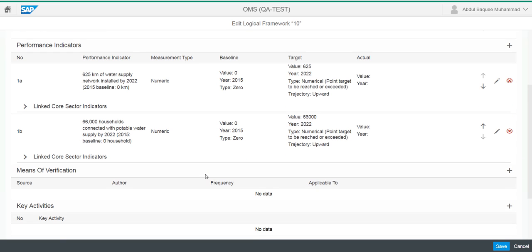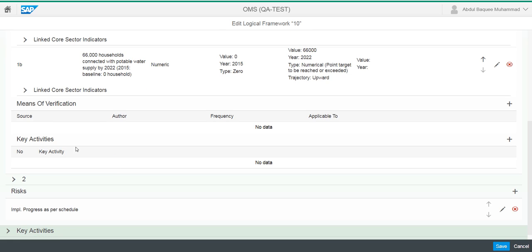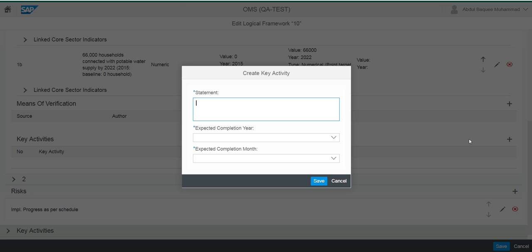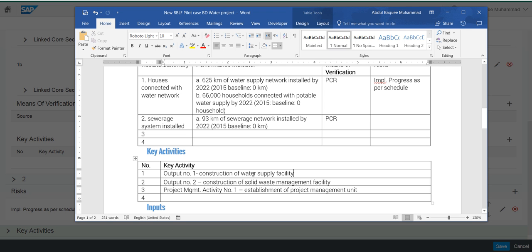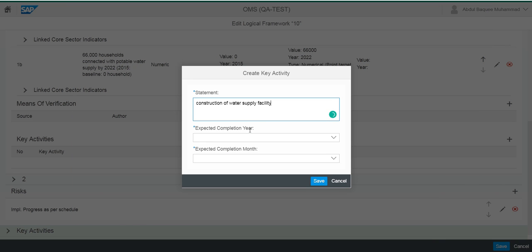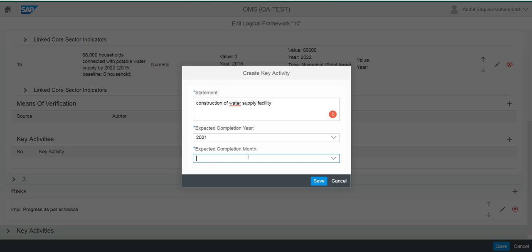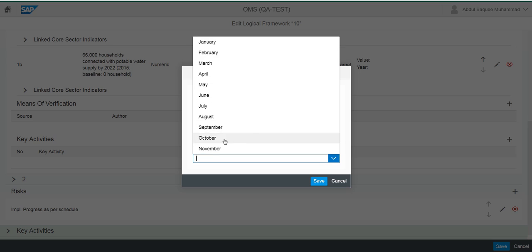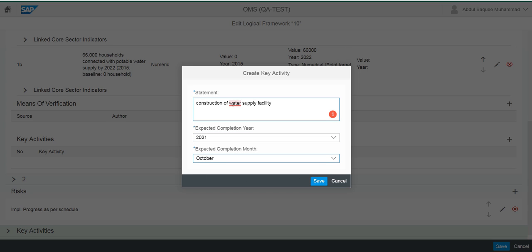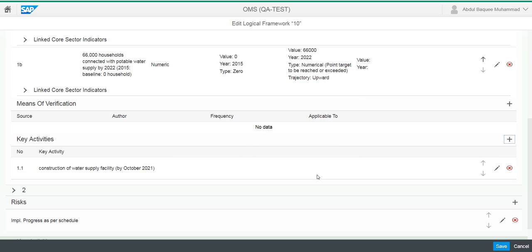Here you remember we have to specify means of verification and the activities. You can work in any order. Let's work on activities. The activity here is construction of water supply facility. I'll just say this, and I wanted to complete by 21, let's say, in October. I have my Grammarly correcting some of my grammar mistakes here.